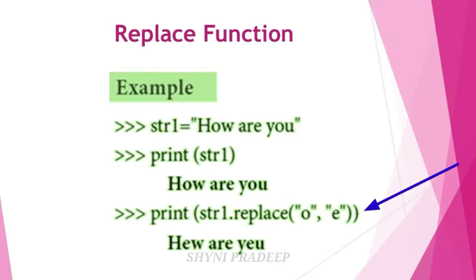Write print str1.replace, and next write which letter you want to change, that is o, and then write the updated value, that is e. It will print "hew are yeu". You can see here all the o characters are changed to the letter e.